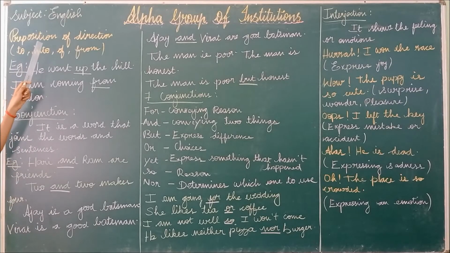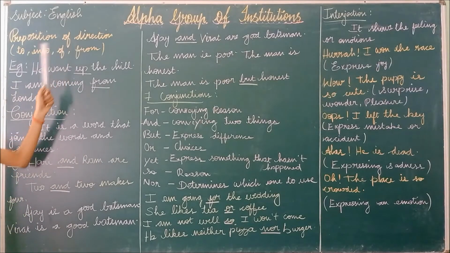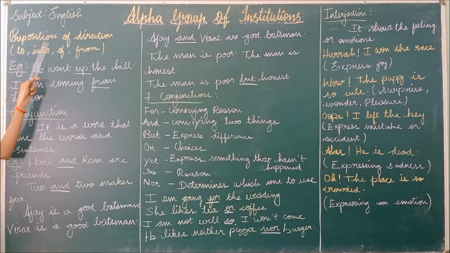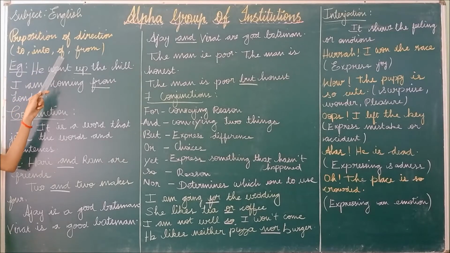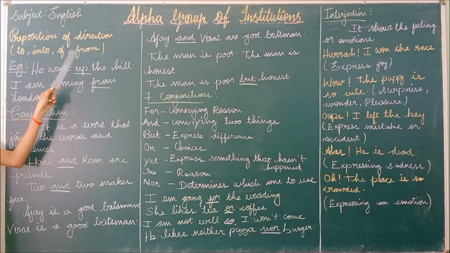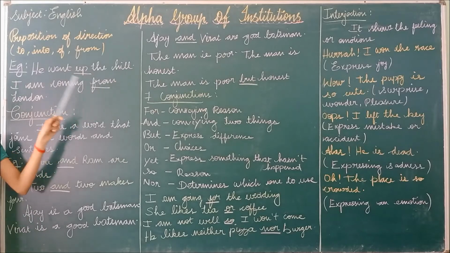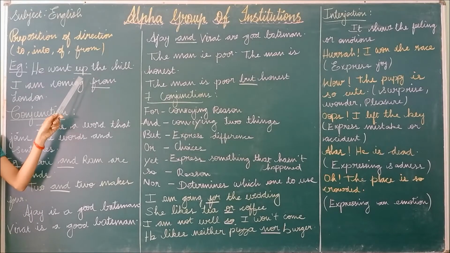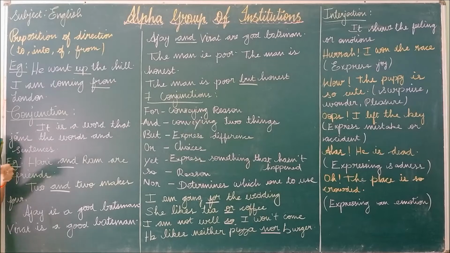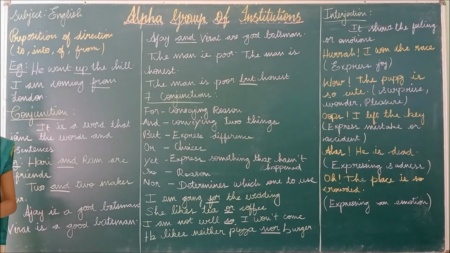The next type is preposition of direction. First we saw preposition of time, then preposition of place, and next we are going to talk about preposition of direction. It includes words like to, into, of and from. For example: we went up the hill. Up is the preposition of direction. It refers to the direction in which they are going, whether up or down the hill.